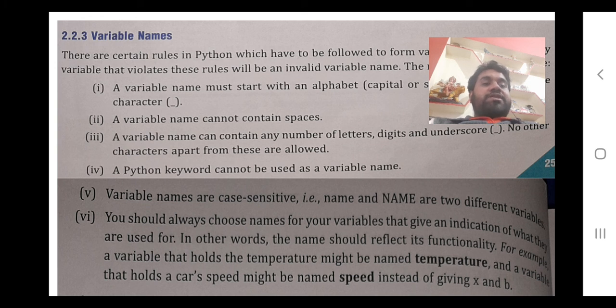The Python language is also case sensitive. For, you have to write in small letters only, and while you have to write in capital or small only, and there are various things which we have to write in capital, and various things which we have to write in small only. So the language is also case sensitive. Similarly, the variable name is also case sensitive.